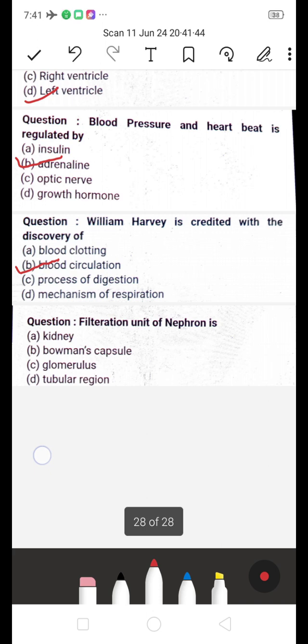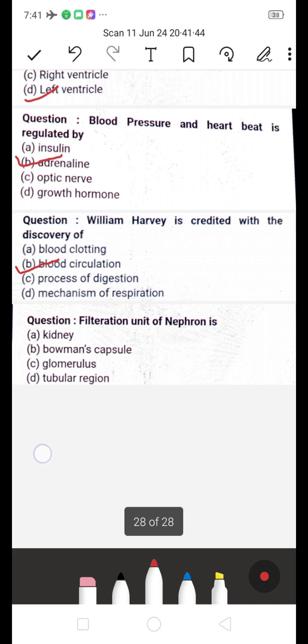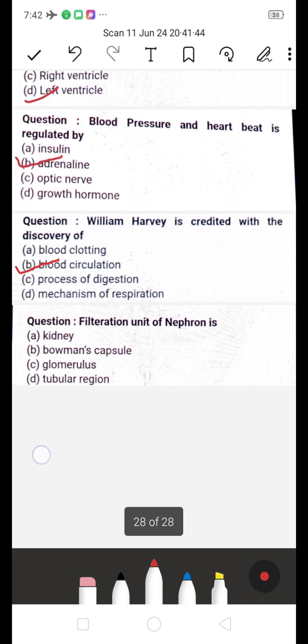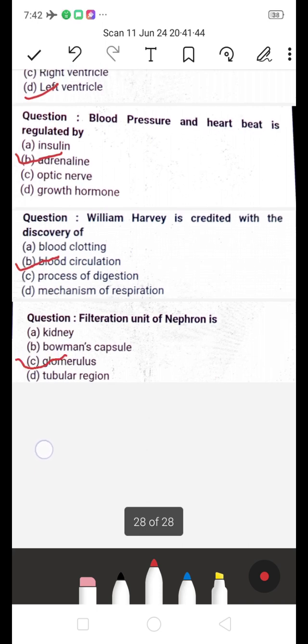Next one, the filtration unit of the nephron is it glomerular kidneys, Bowman capsule, glomerulus, or tubular region? Which is the right answer? It's glomerulus.